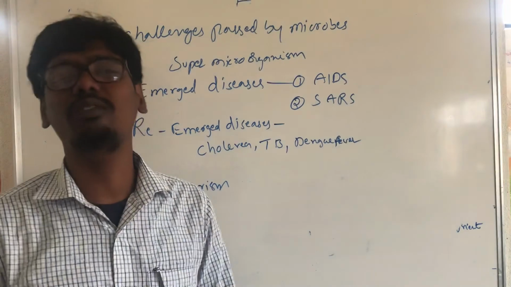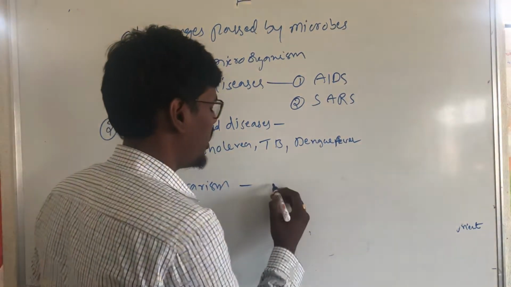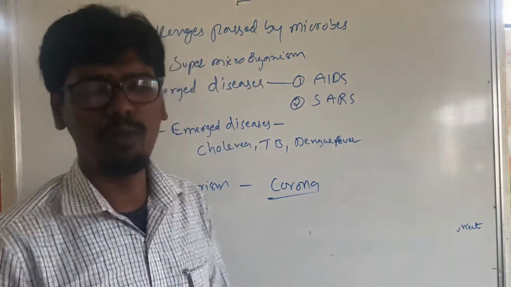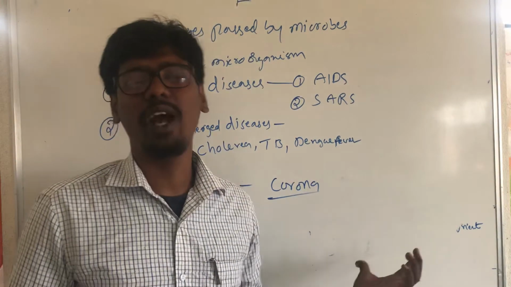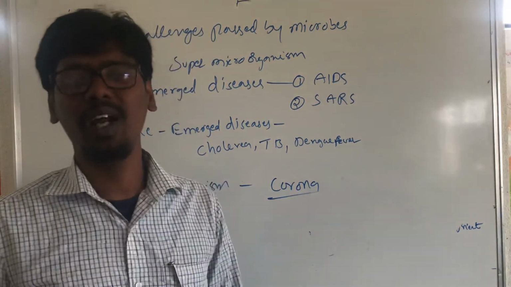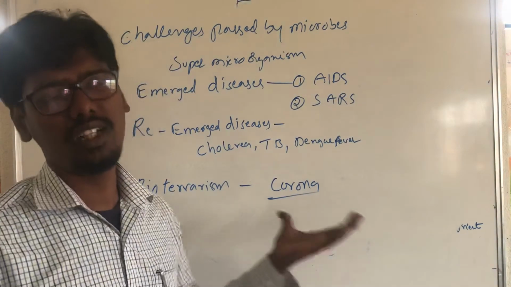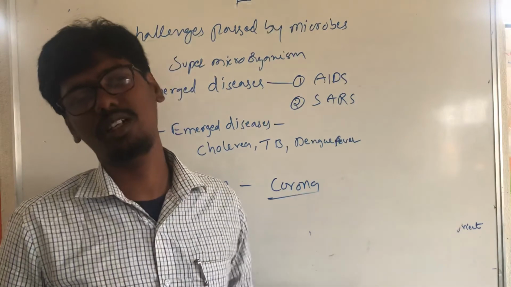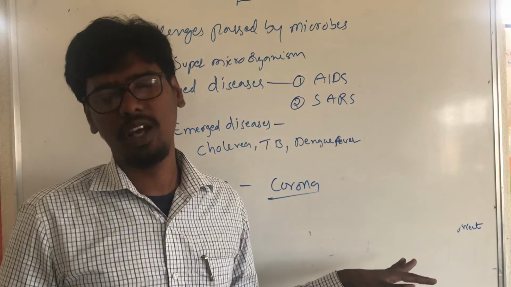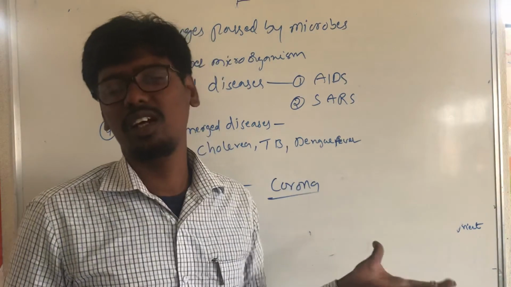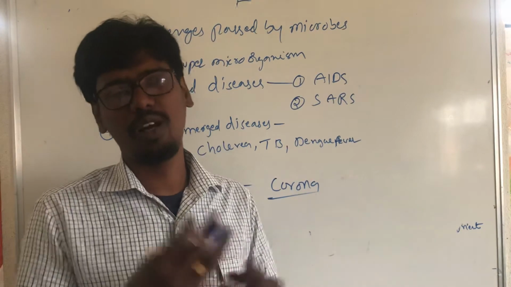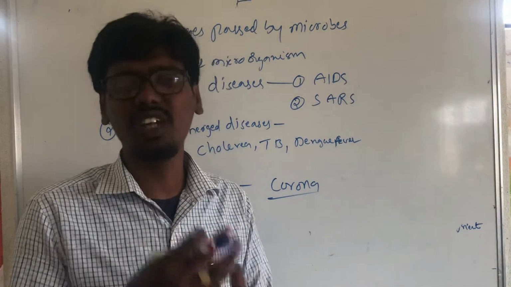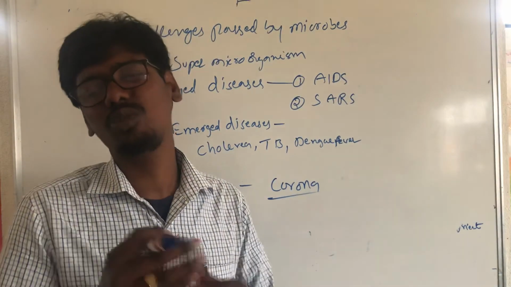For example, nowadays there is corona. Corona is a man-made virus, meaning biological scientists created the coronavirus and it was released from the lab. It spreads fast and quickly to kill people.